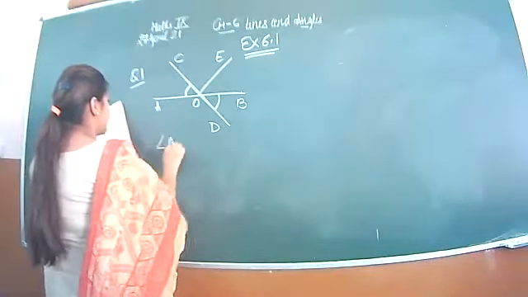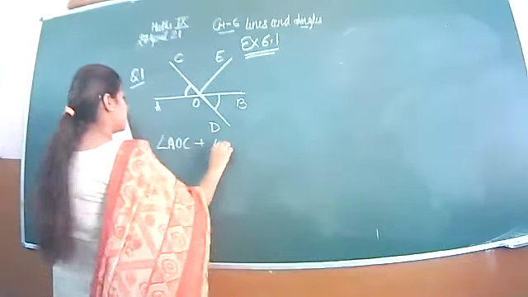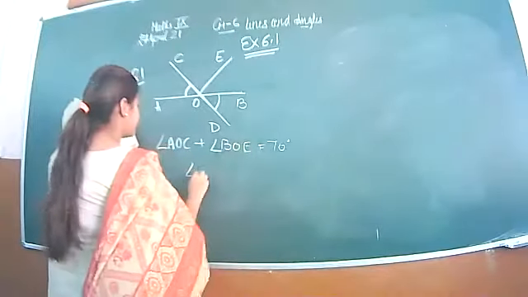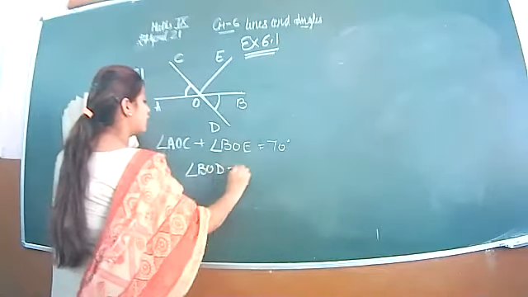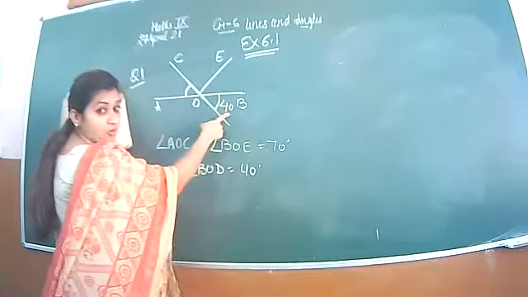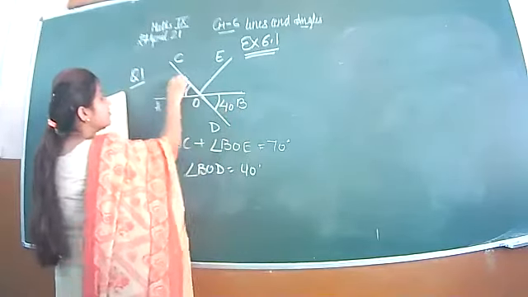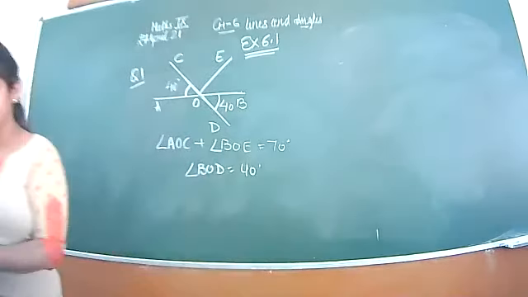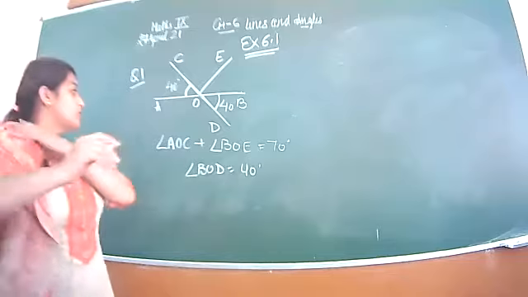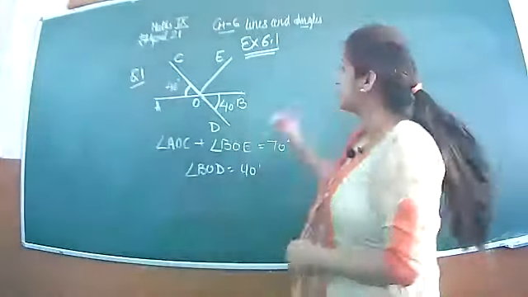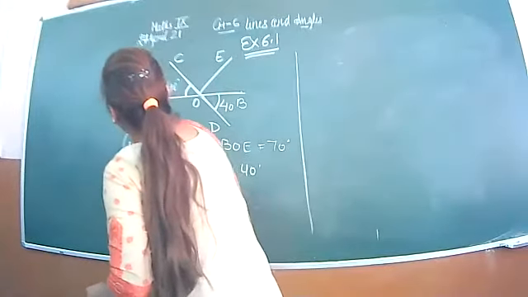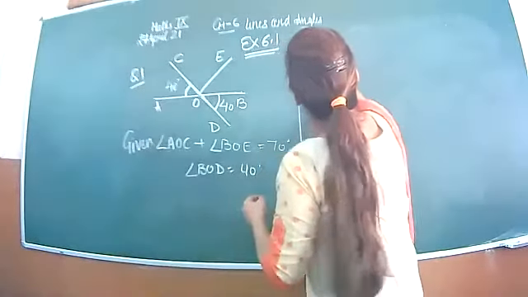And here AOC plus BOE is given as 70. BOD is 40. If this angle is 40, then this angle is also 40 by vertically opposite angle. Then this angle is also equal by vertically opposite angle. So this is your given part. And the next we are doing is solution.